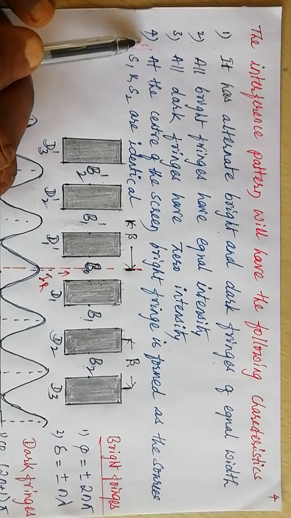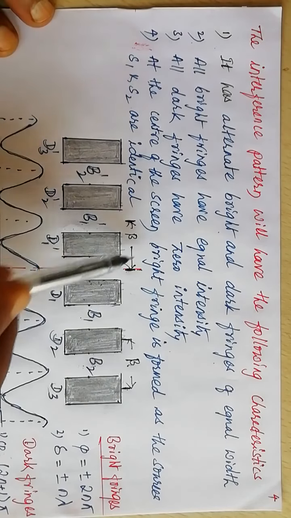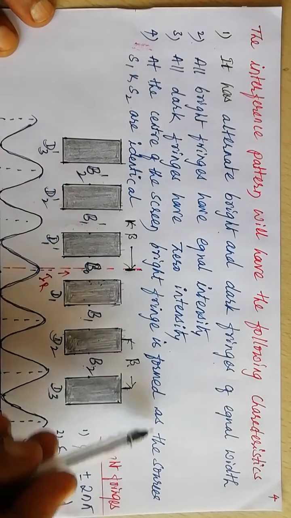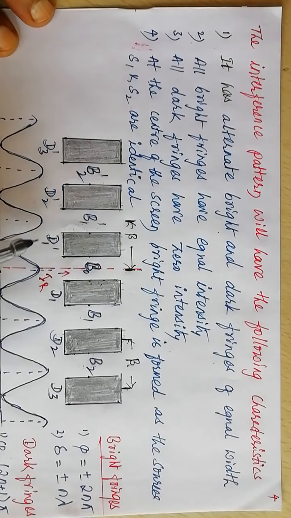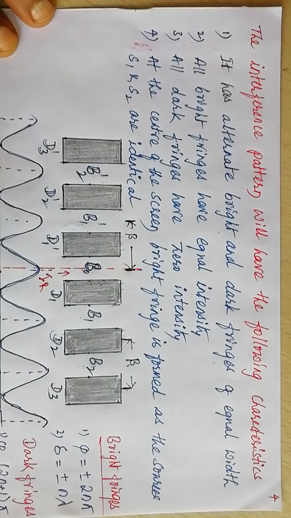Fourth one, at the center of the screen, a bright fringe is formed. Here the bright fringe has been formed. As the sources S1 and S2 are identical, meaning the widths of both rectangular slits S1 and S2 must be the same, then the amplitudes will become the same.